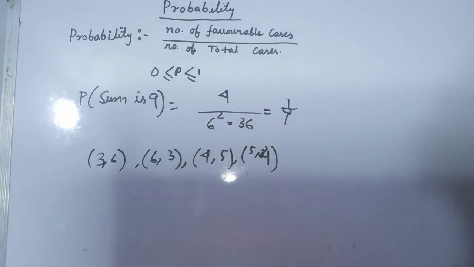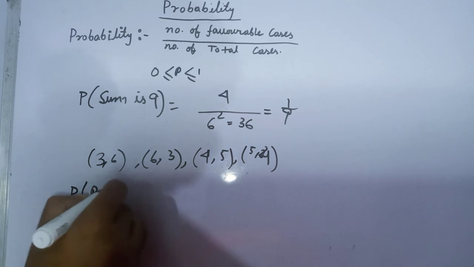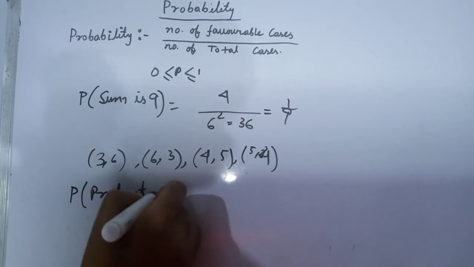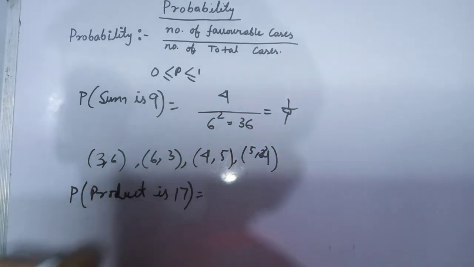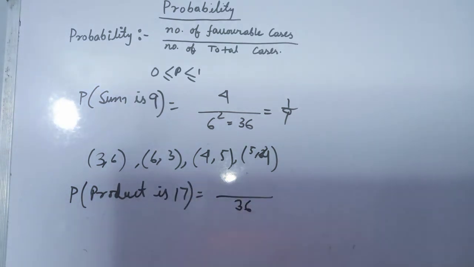Now we think of another one: the probability that their product is 17. We know the total case is 36, and we need to find the favorable case.